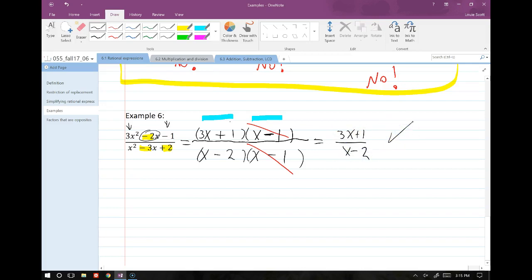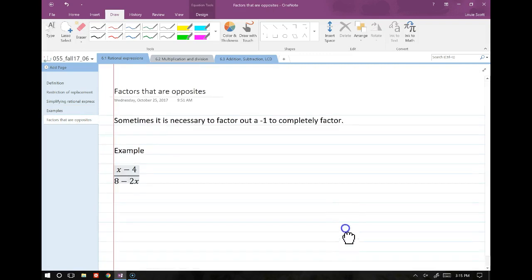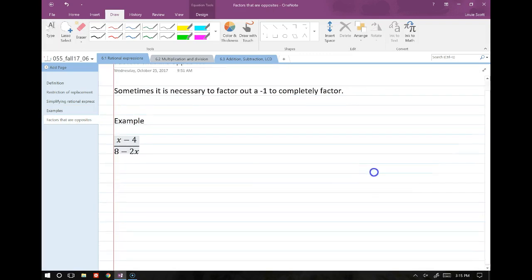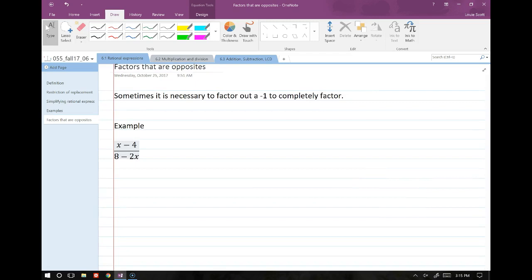And there we are. So once again, take a look at the denominator and the numerator, factor fully, cancel. All right, sometimes it's helpful to factor out a negative 1. We've seen this done before, just not with factoring.